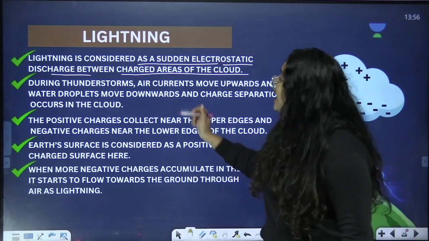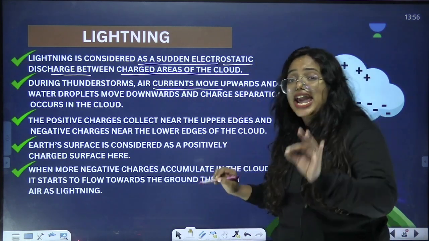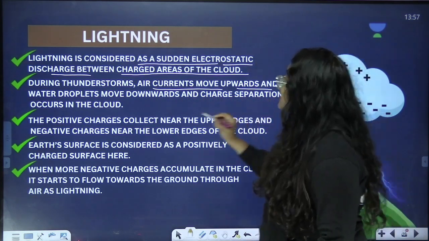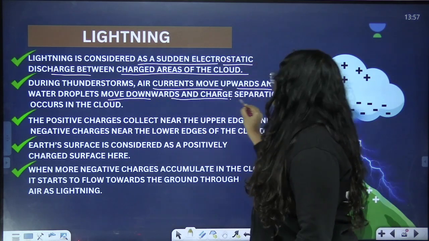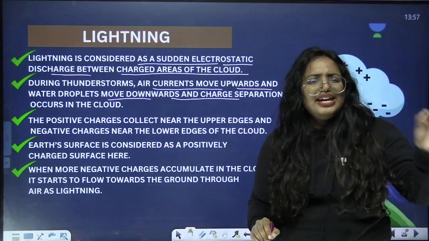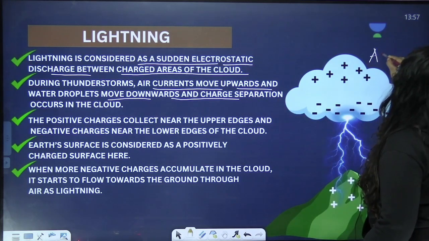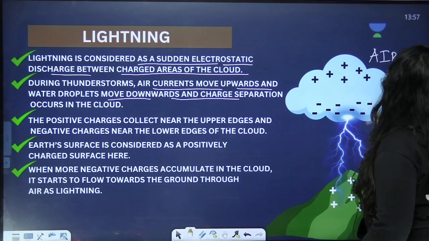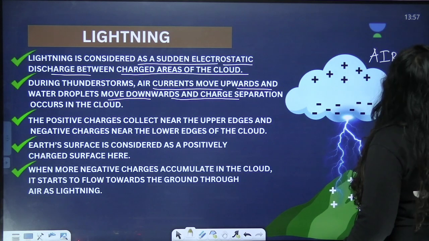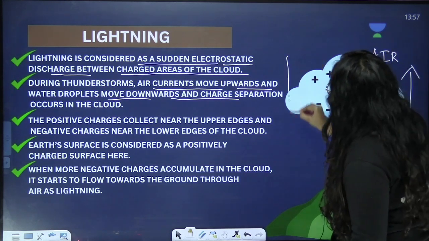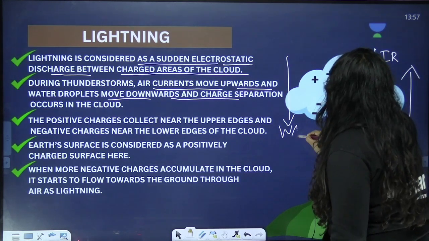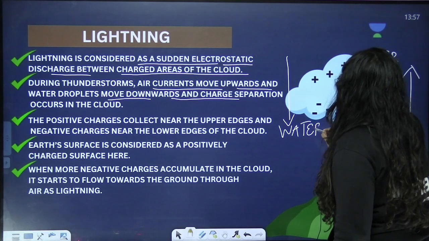Oh, so that means clouds can be charged. But how? During thunderstorms, air currents move upwards and water droplets move downwards. You have to be very clear with this point. See, during thunderstorms, air currents can go up, whereas the water droplets can come down.